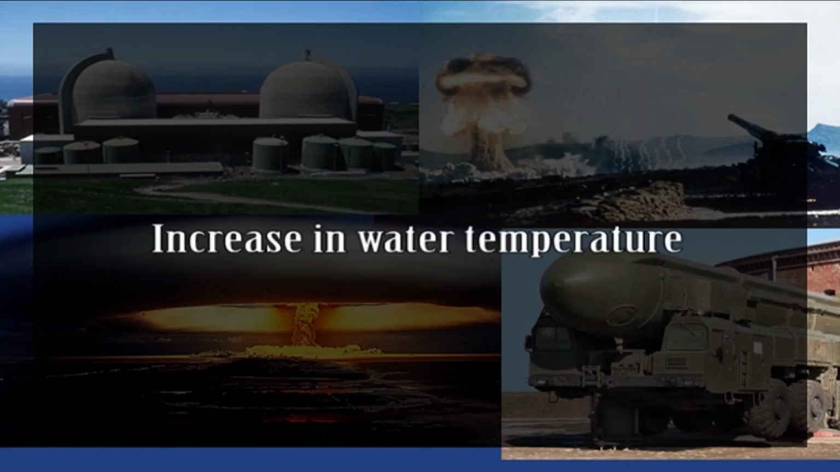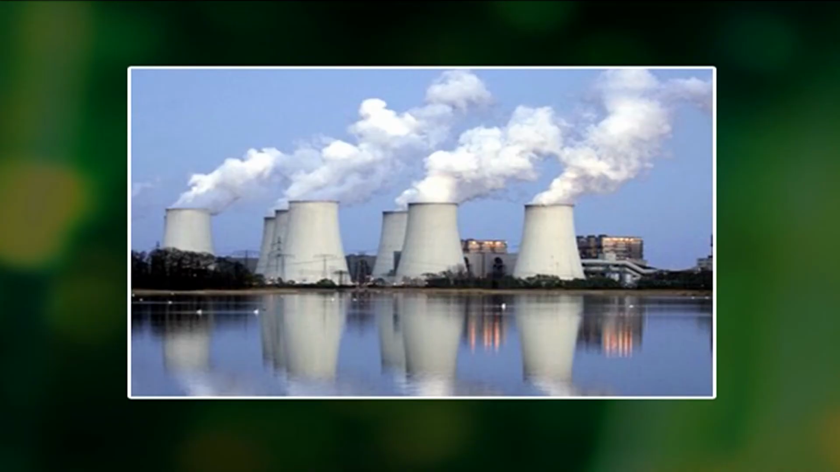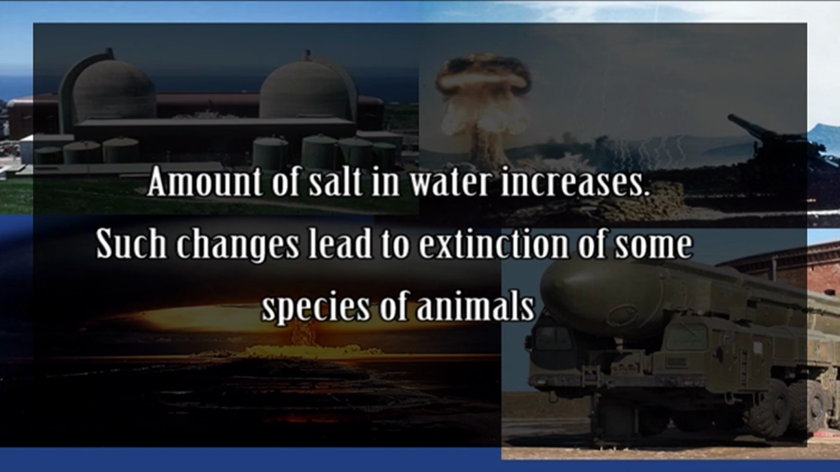Increase in water temperature. Nuclear power plants release heat into water like thermal power stations, and it is obvious that the temperature of water in the area of nuclear power station is higher than without it, which disturbs the balance of water evaporation. Also, the amount of salt in the water increases. Such changes lead to extinction of some species of animals.